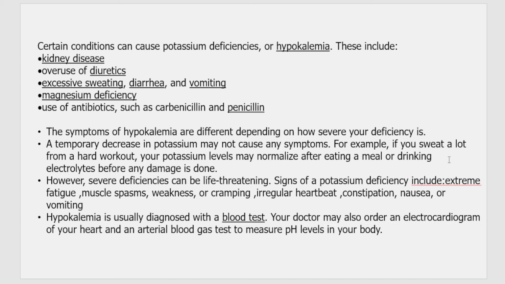But if your continuous diet does not include proper minerals, if you're continuously eating junk and not the required amount of minerals, then it can lead to deficiency, which can give you problems like fatigue, that is, loss of energy where you cannot work, and muscle spasms, weakness or cramping, irregular heartbeat, nausea, vomiting, and constipation, etc. So how is it diagnosed that you have a deficiency of potassium? Through a blood test they can make out.